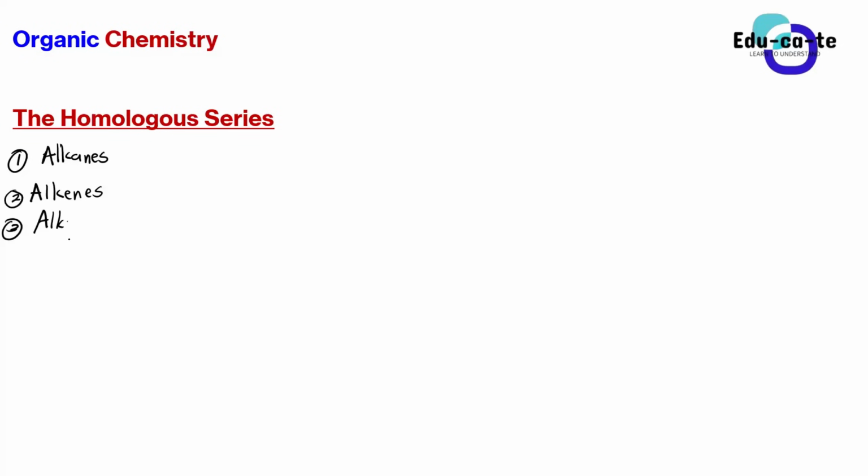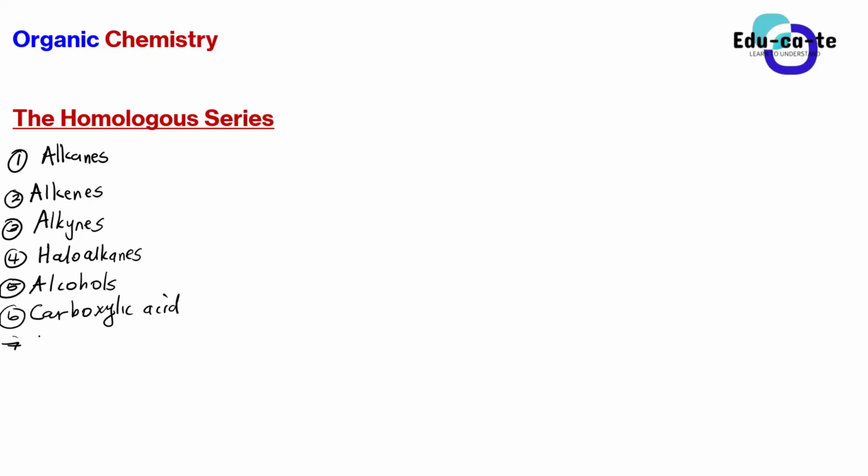Number 4. We have got haloalkanes. And then alcohols, number 5. Number 6, carboxylic acids. And then number 7, esters. Number 8, aldehydes. Number 9, ketones.